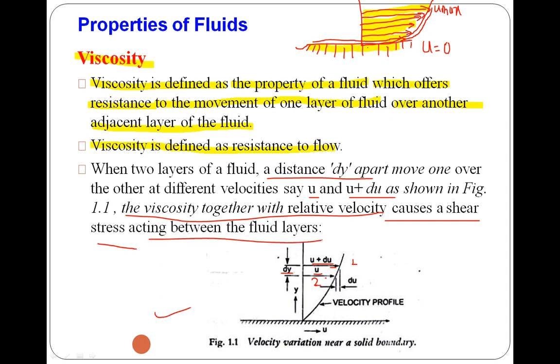Because of this viscosity as well as this relative velocity, shear stress occurs between these two layers.